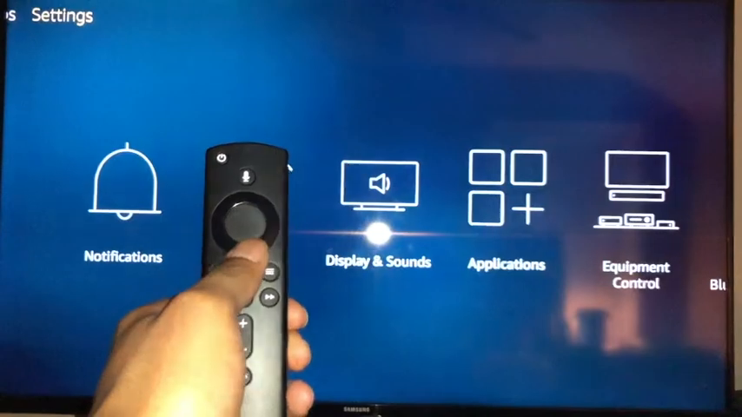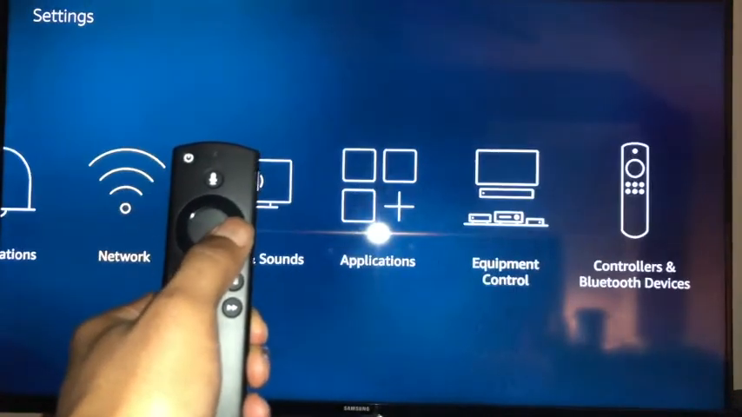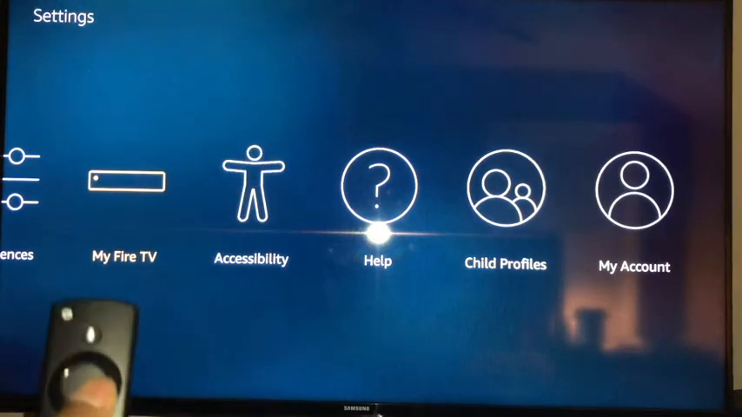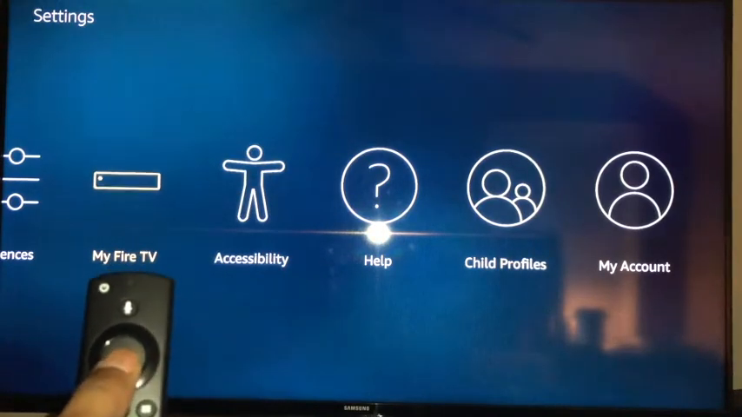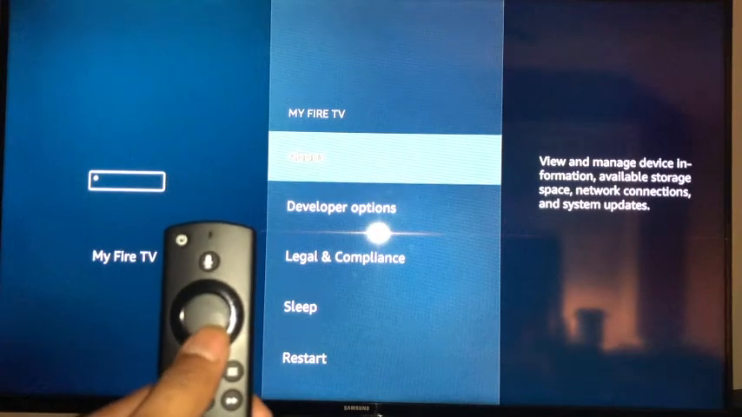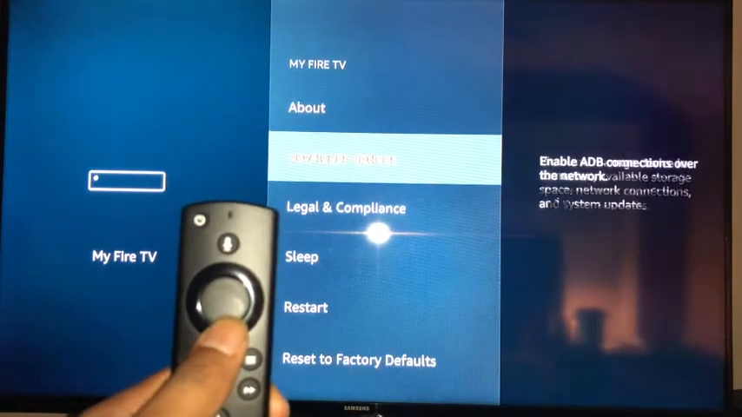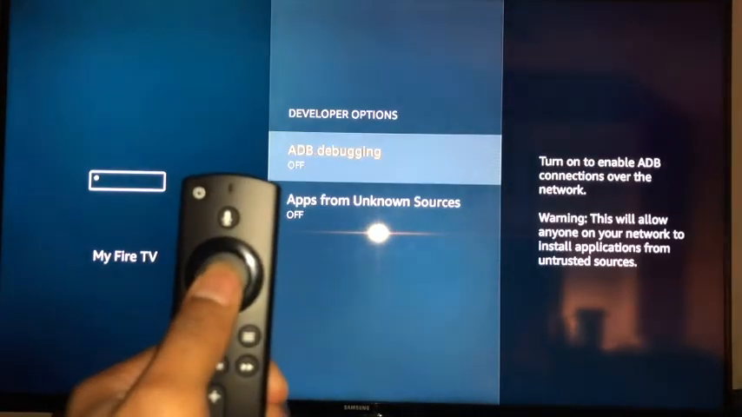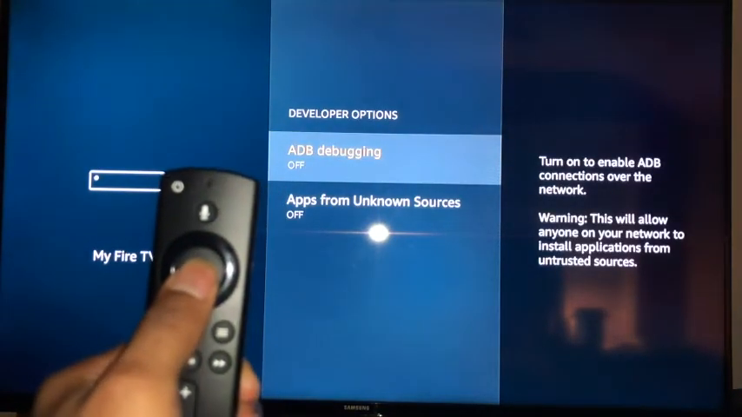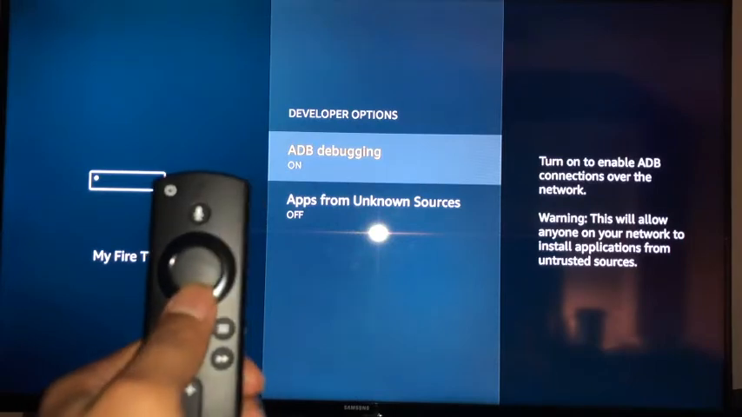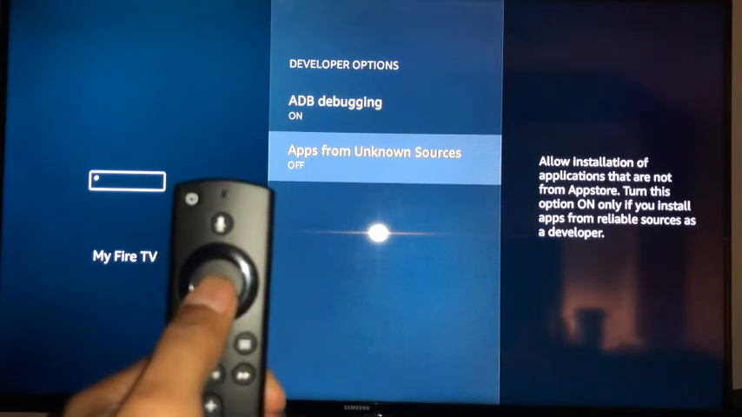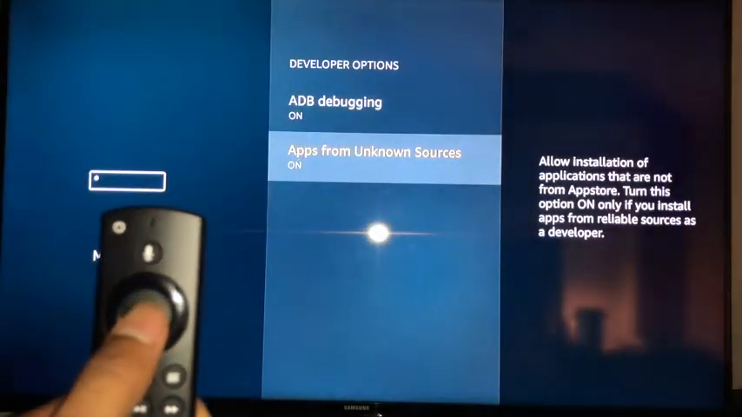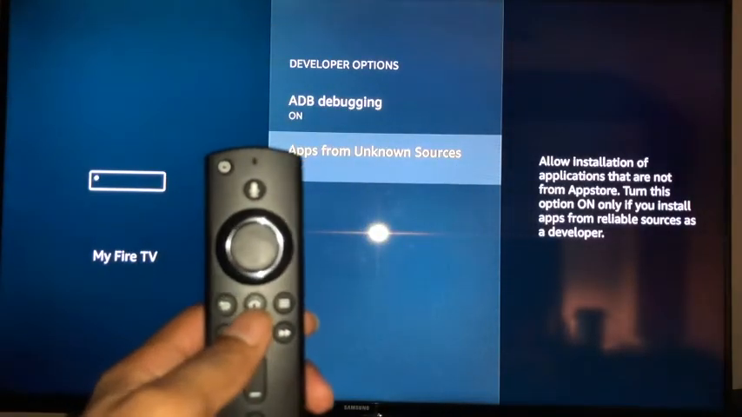So going over to settings, going down, we're going to go all the way over to My Fire TV. Right here, My Fire TV. Click that with the center button and go down to developer options. Click select on that developer options and turn on ADB debugging, and also go down and turn on apps from unknown sources. And now we're going to go back home,